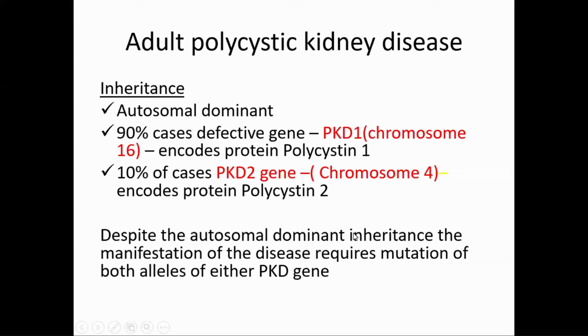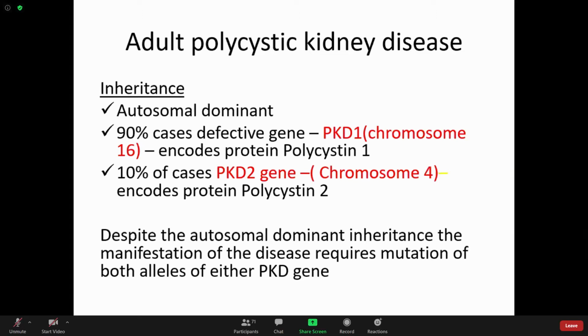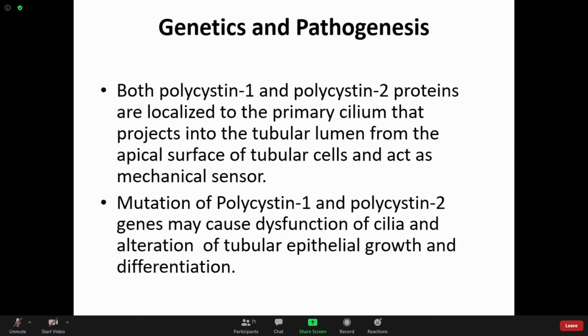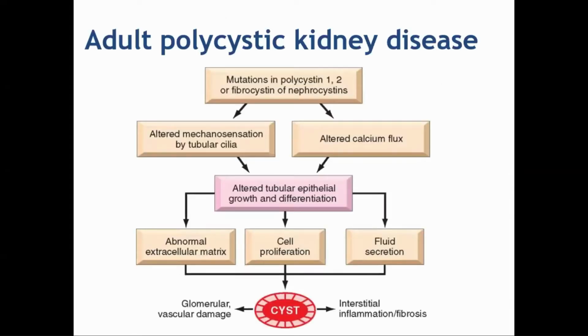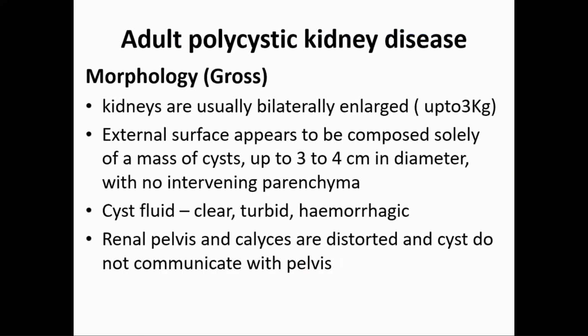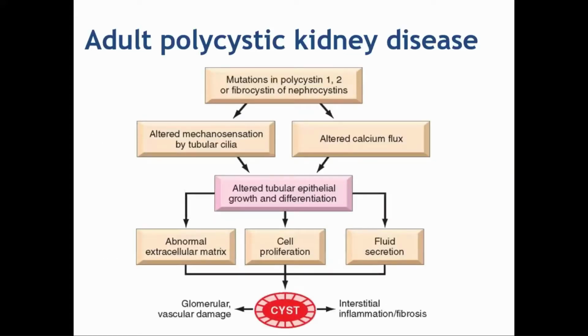Despite the autosomal dominant inheritance, the manifestation of disease requires mutation in both. Generally, you know that any dominant gene, one mutation will cause symptoms. Here, in spite of being autosomal dominant, both genes have to be mutated to cause the disease. Now, so that was etiology, how the adult polycystic kidney disease occurs. Next is pathogenesis. Mutation is in polycystin 1 and 2.